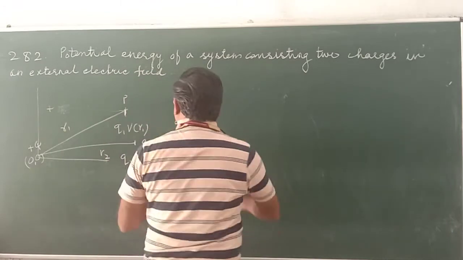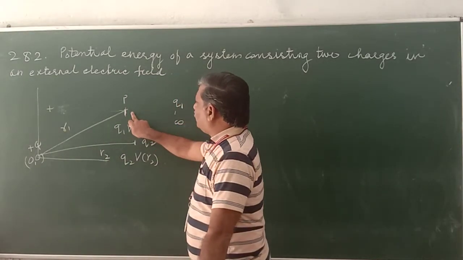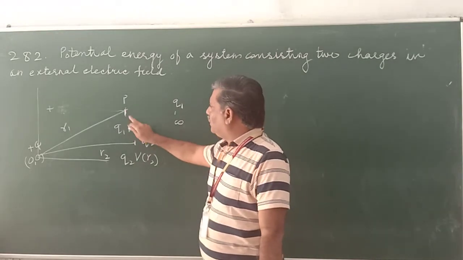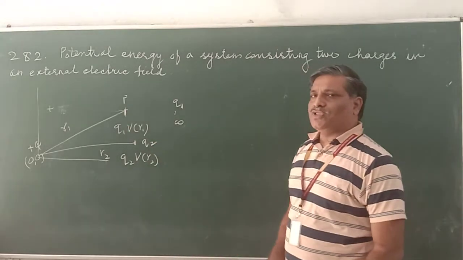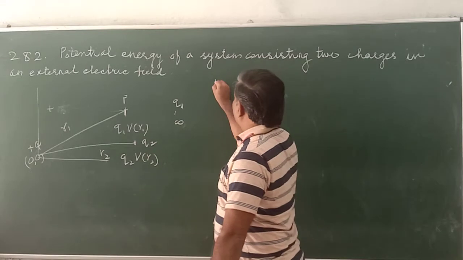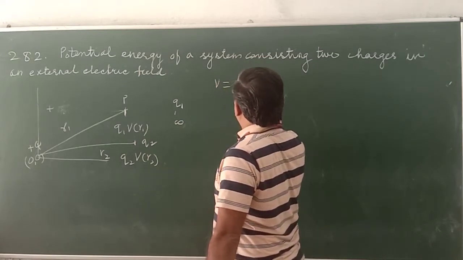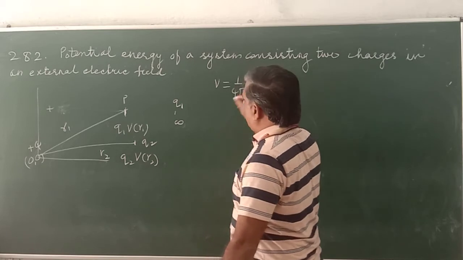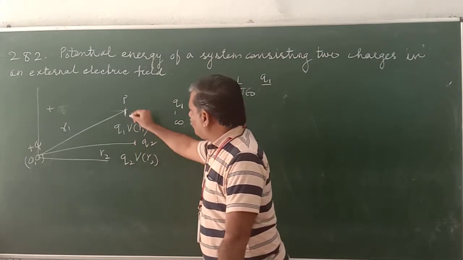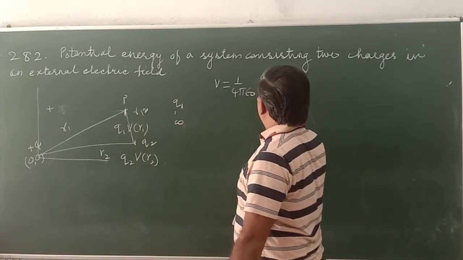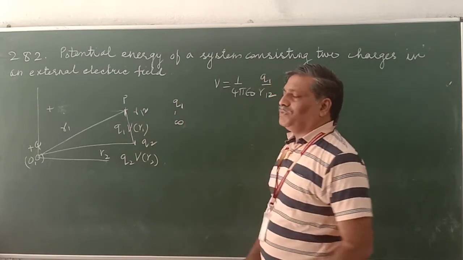Now Q1 itself, when it comes at P, produces its own potential. The potential produced by Q1 is V equal to 1 upon 4 pi epsilon 0 Q1 by R12, if I join these two and write the distance as R12.